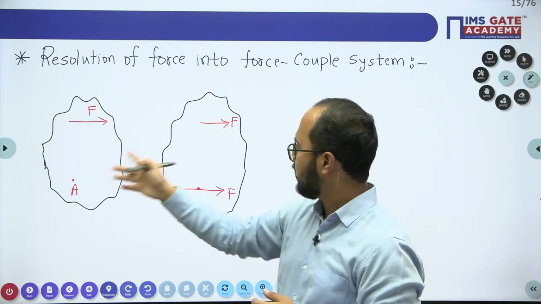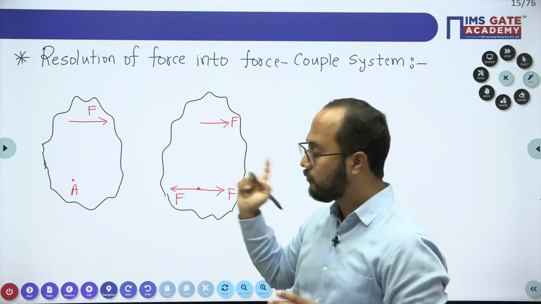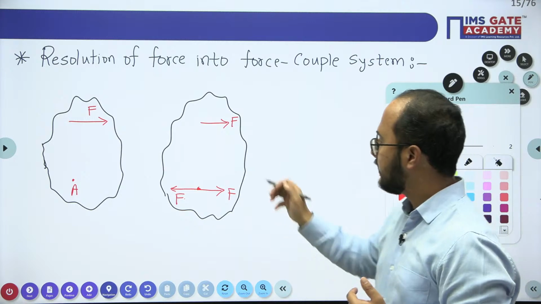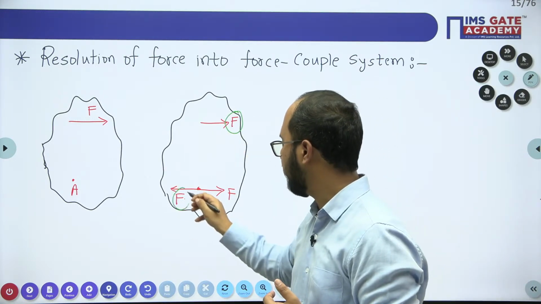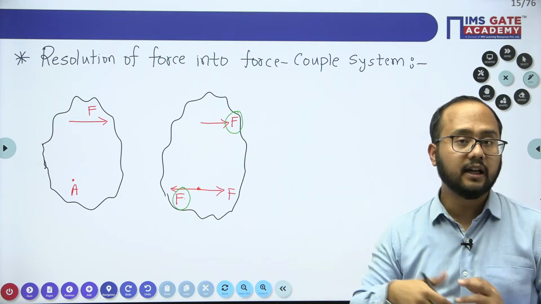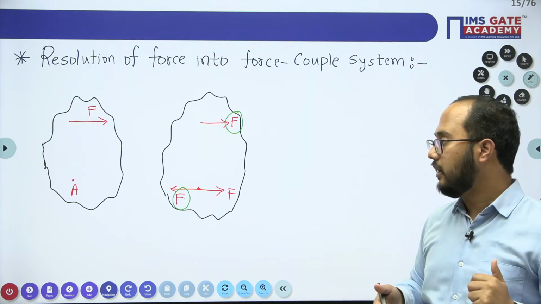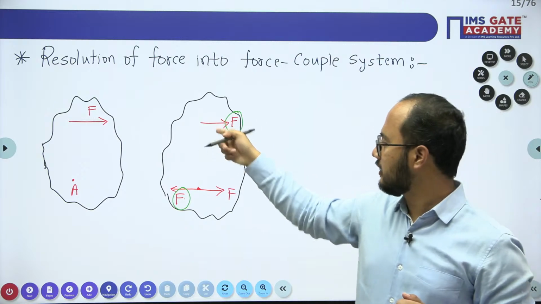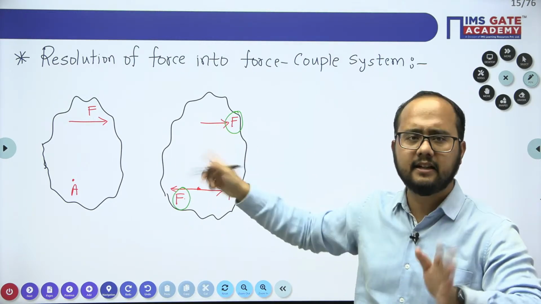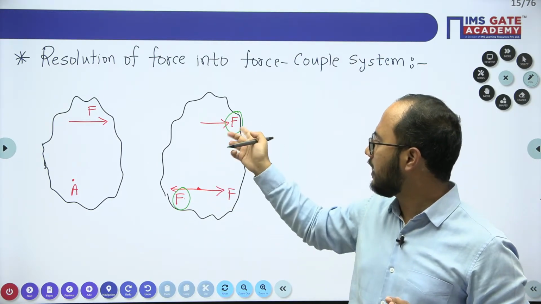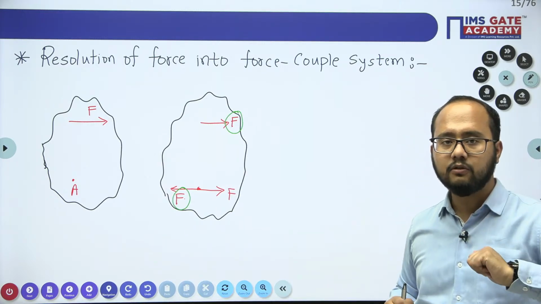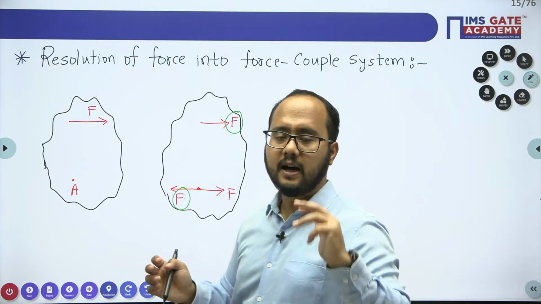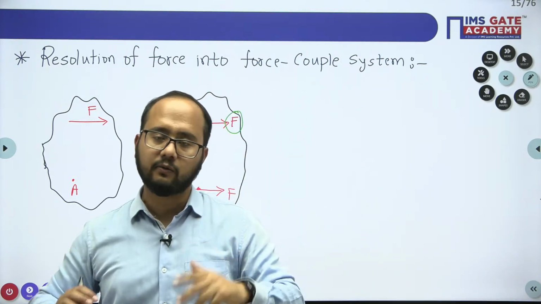So see, this force and this force will create what? You need to answer here, very important point. This force F and this force F will create a couple. When it creates a couple, obviously a moment value will be there for this couple. Let's suppose any distance D I'm considering. Distance D multiplied by this value F, that is the moment value of this couple F and F. What is a couple? Two equal forces opposite in direction separated by some distance. It will create a couple here.